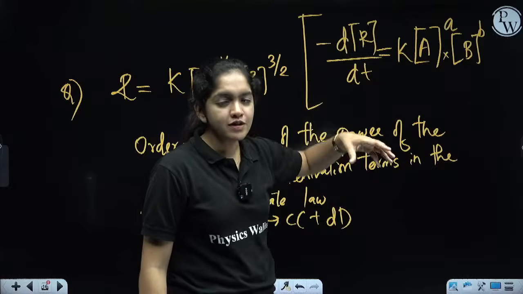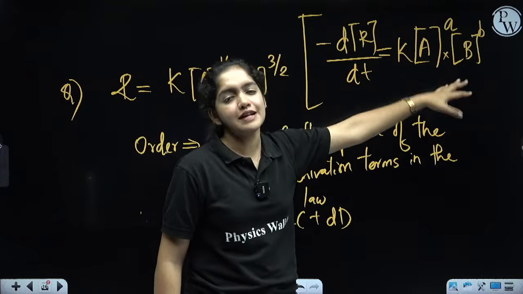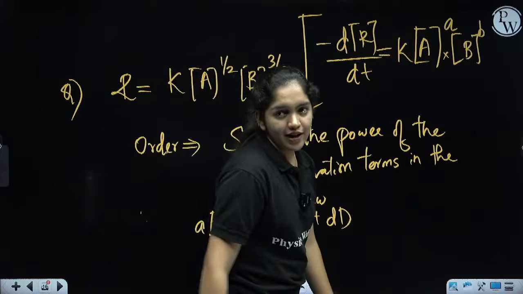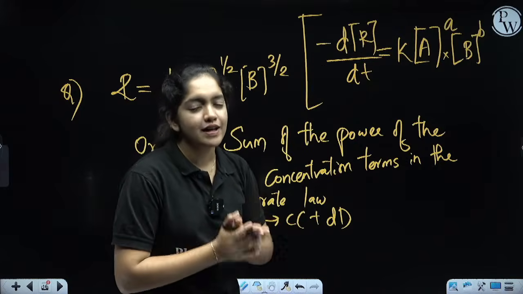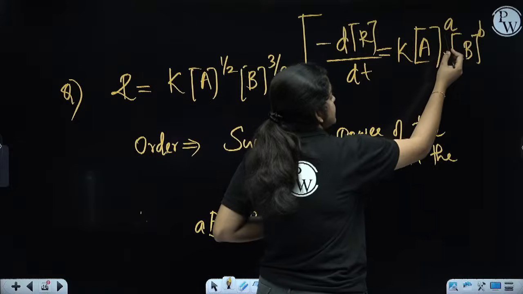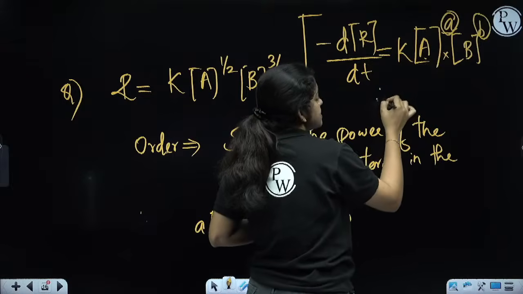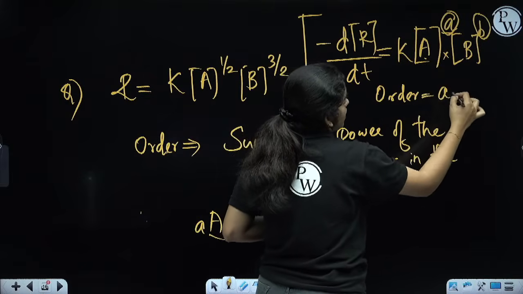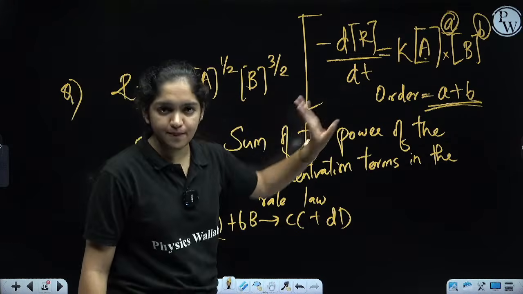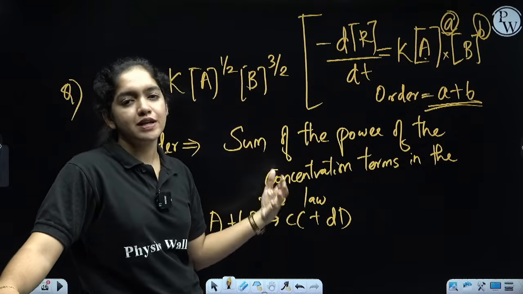So if an equation is given, first write the rate law. How can we write the rate law? Minus dR by dt equal to k into the concentration of the reactants, if there is any stoichiometric term, raised to the power. A raised to a, B raised to b. Now we are going to write the order of the reaction. Order means the sum of the power of the concentration terms. The concentration terms are A and B. Just look at the powers: one is a and the other is b. So order is equal to a plus b, the sum of the power of the concentration terms. This is the method to calculate the order of the reaction, and similarly, we can calculate the order for all the given chemical equations.